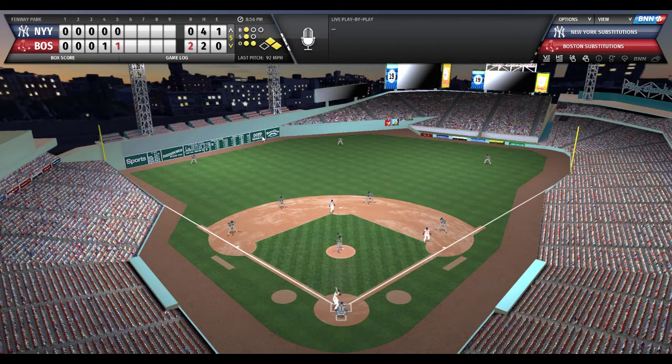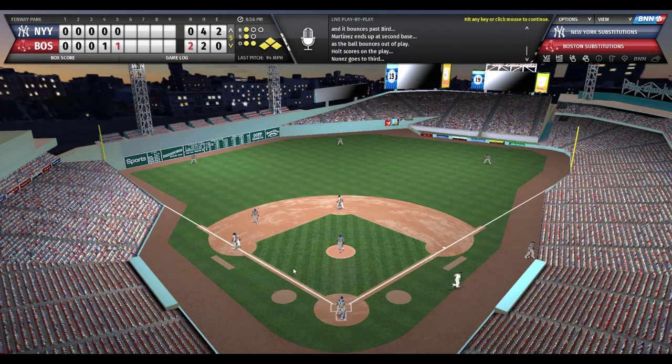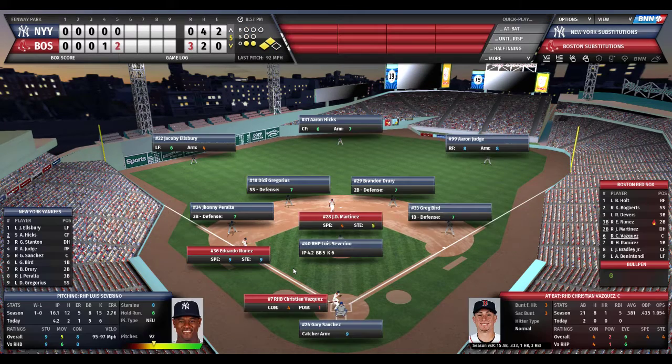Severino rocks and fires. 1-1 count. Ball's punched to third. Peralta goes to Bird. He throws it away. Another run's going to score. 3-0 Red Sox as Martinez continues on to second base. That was a huge throwing error by Peralta. As Nunez is at third, Martinez is at second.